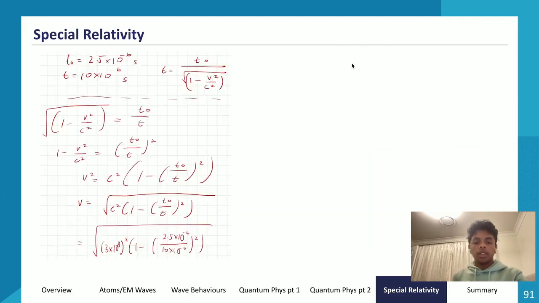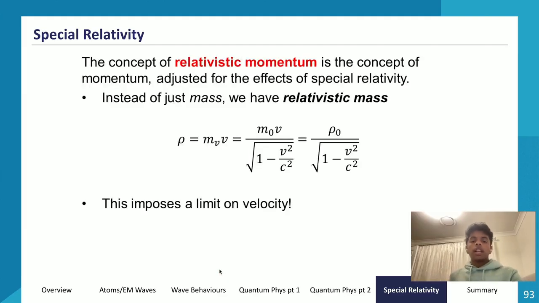So it's very close to the speed of light. And the closer we get, the more our dilated time is going to be. So let's now look at the concept of relativistic momentum. This is the concept that tells us that the closer we get to the speed of light, the more and more energy that we need. So the closer we get to the speed of light, the closer to infinity energy that we need. So if we were to achieve the speed of light, we kind of need infinite energy. So there's an asymptote at the speed of light.